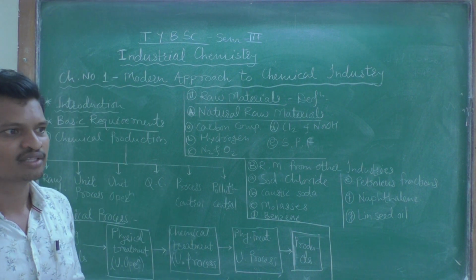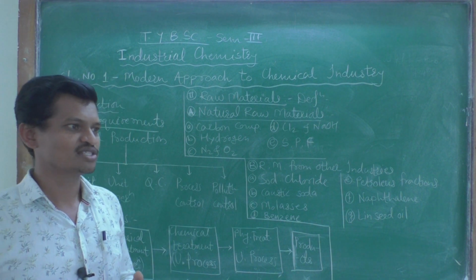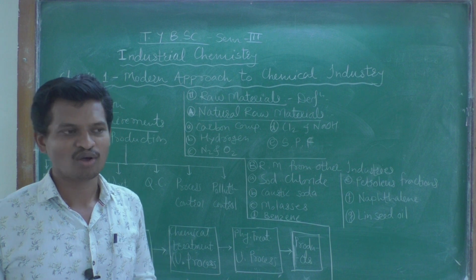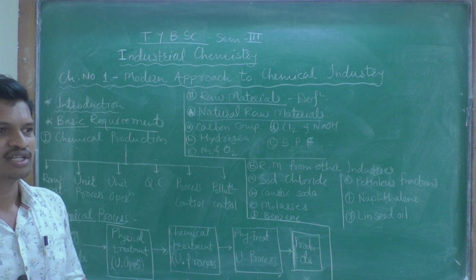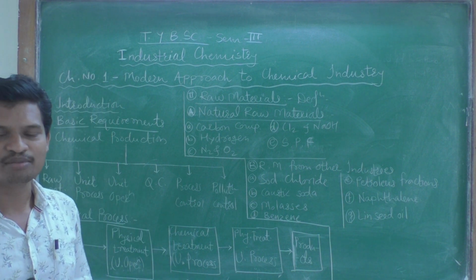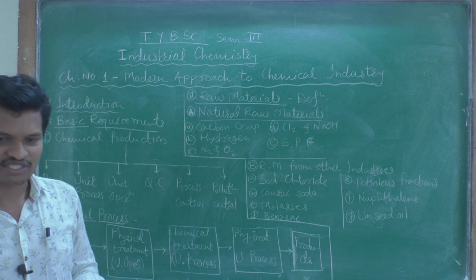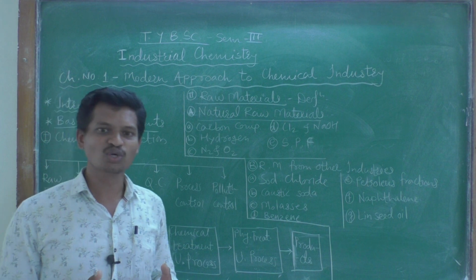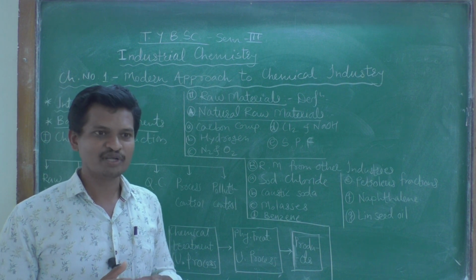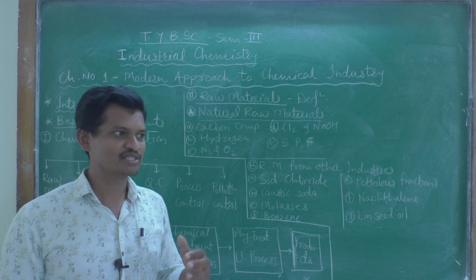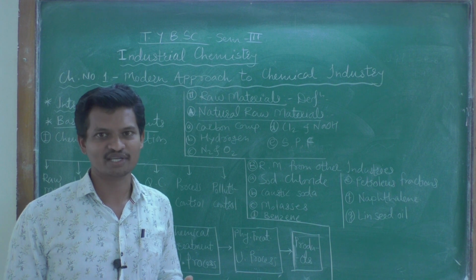So chemistry has no end. In other words, only the sky is the limit for the field of chemistry. At this stage, at TYBSc level, we should know about the basic needs or basic requirements of the chemical industry.